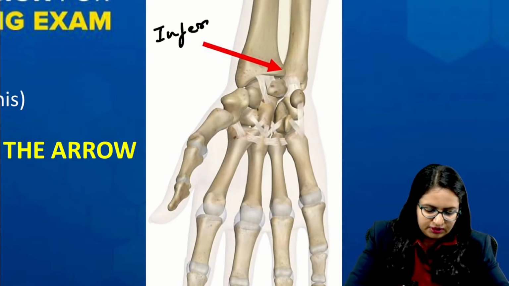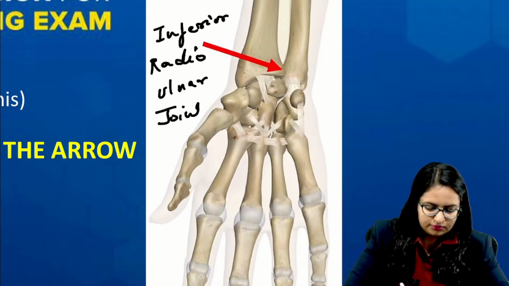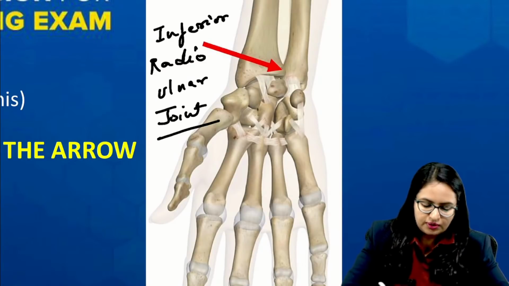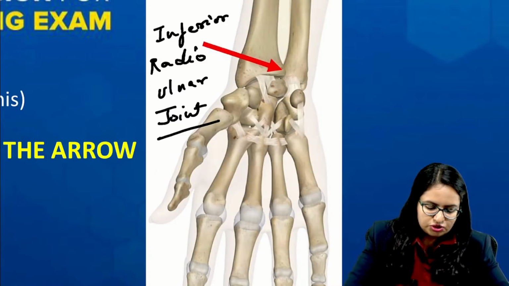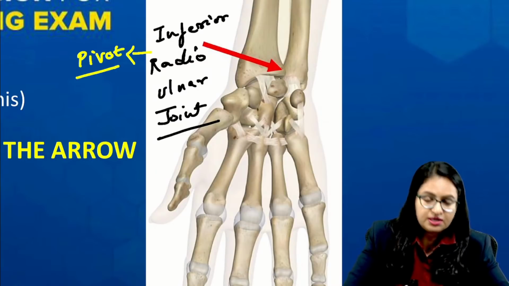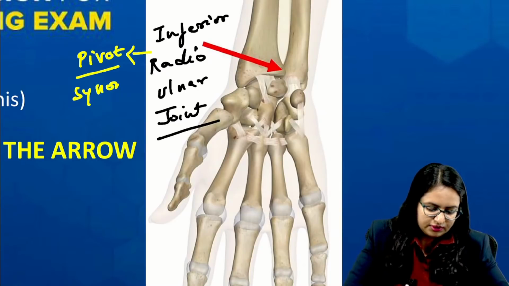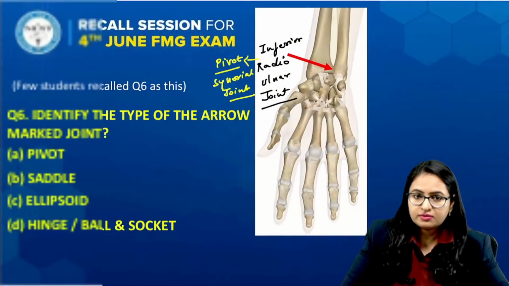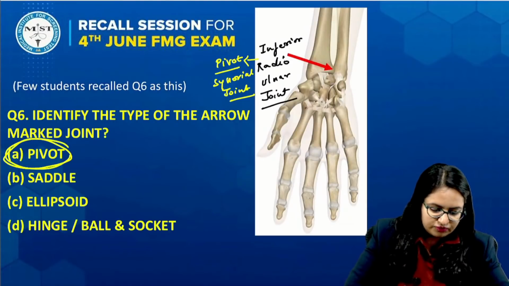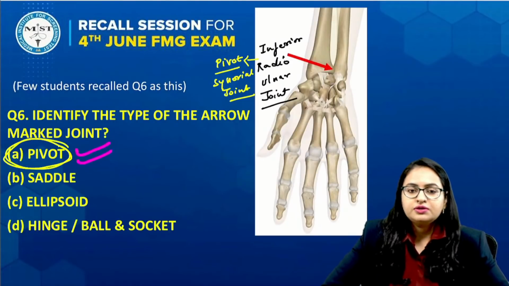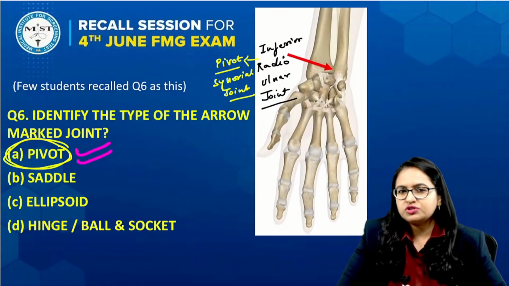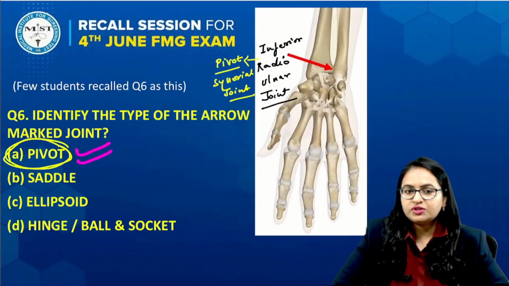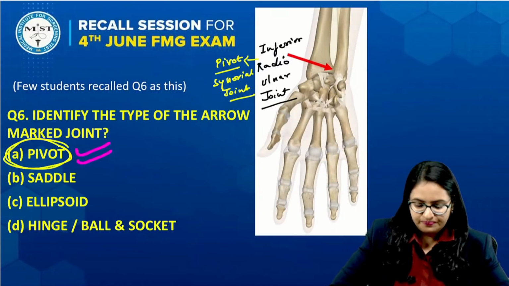Now if you see this arrow over here, this arrow is on the inferior radio-ulnar joint. When you talk about this inferior radio-ulnar joint, we have already mentioned what the variety is. It is the pivot type of synovial joint. So the answer will be pivot again over here. So the answer of this question is also pivot. Whatever image was given, mainly it was supination, pronation, so the answer of this question is actually pivot.